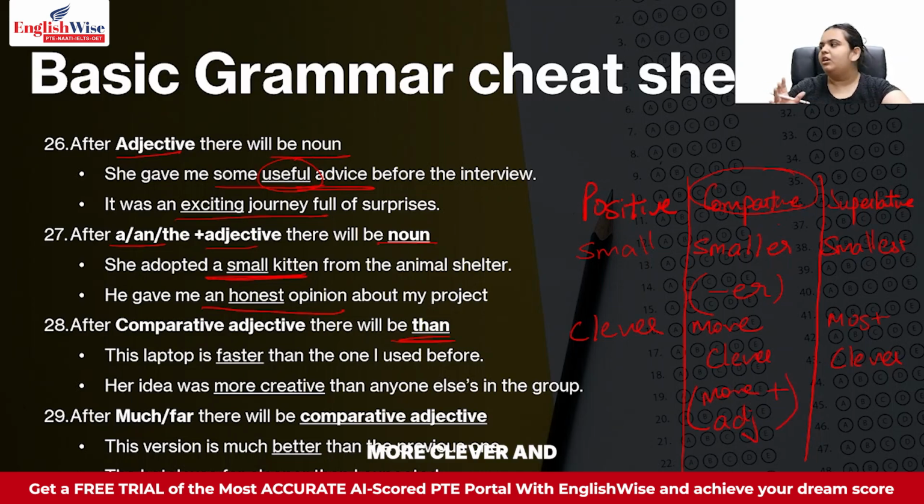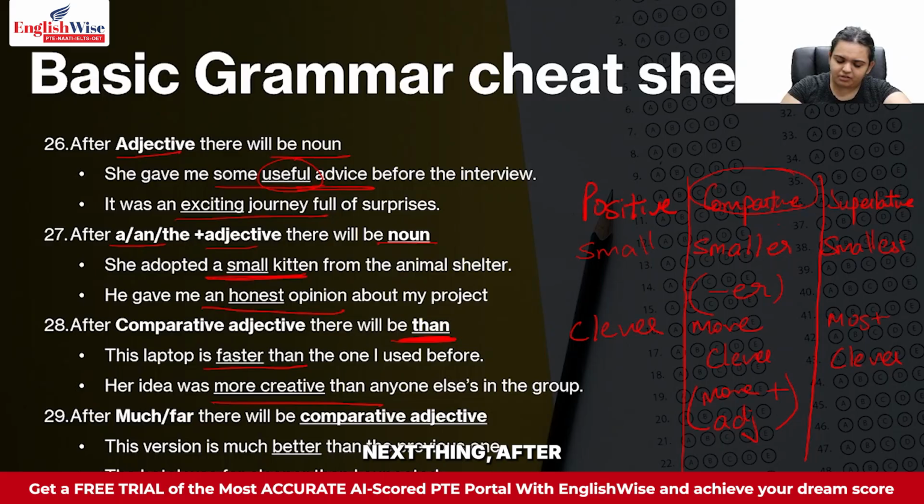Smaller, more clever, and these are the kind of adjectives that will take than after them. Than, not then. Then is used for time. Than is used for comparisons. So you will say, the laptop is faster than the one I used before. Her idea was more creative than anyone else's in the group. So this is how you will use your comparative adjectives and than together.